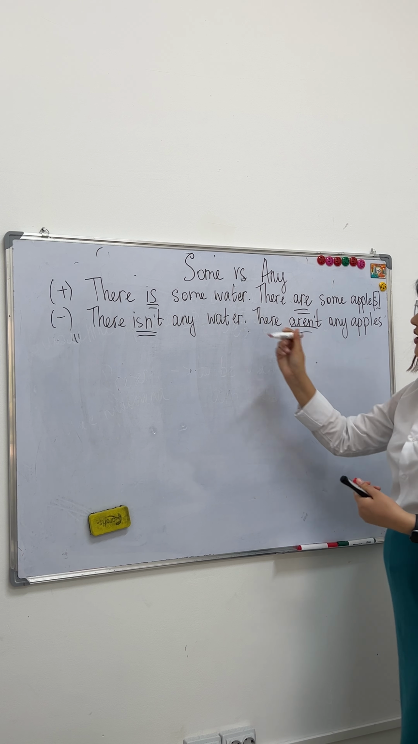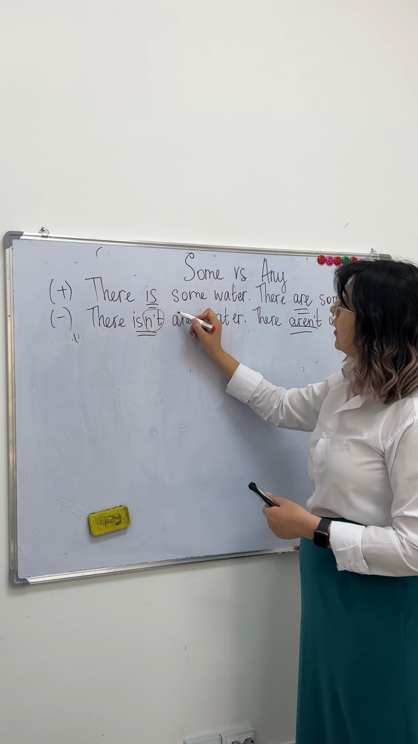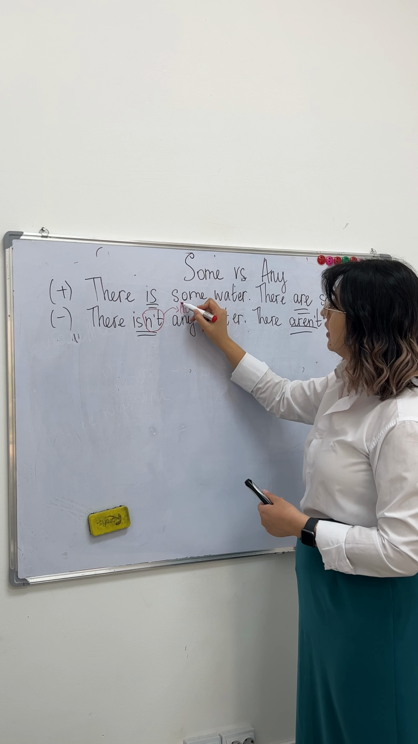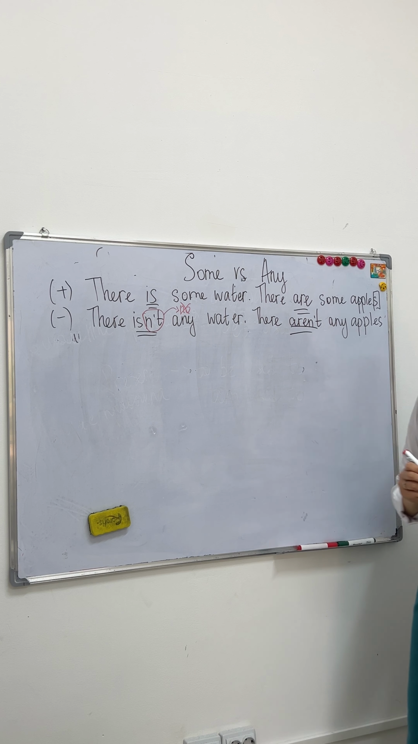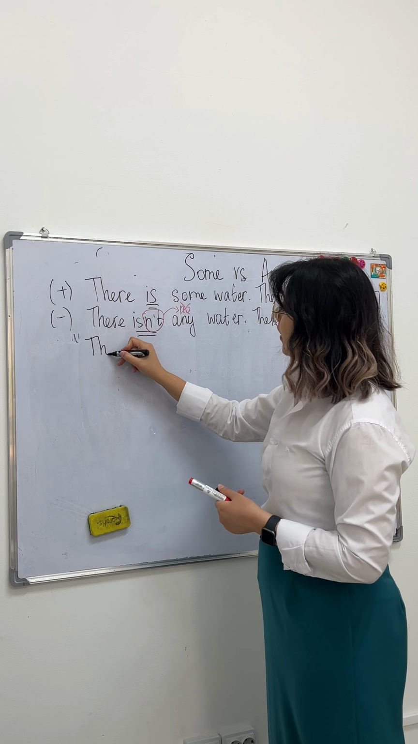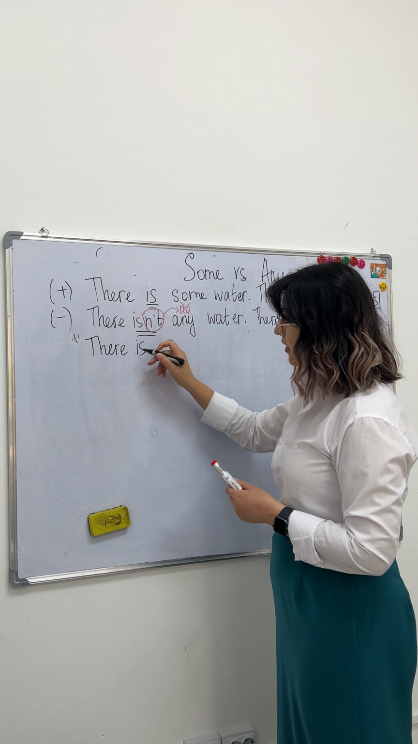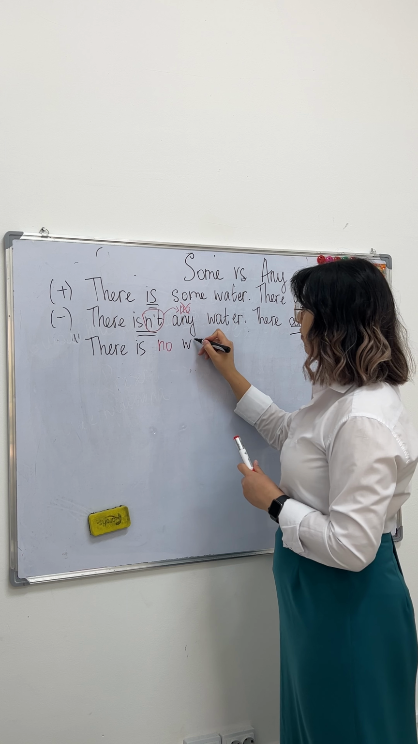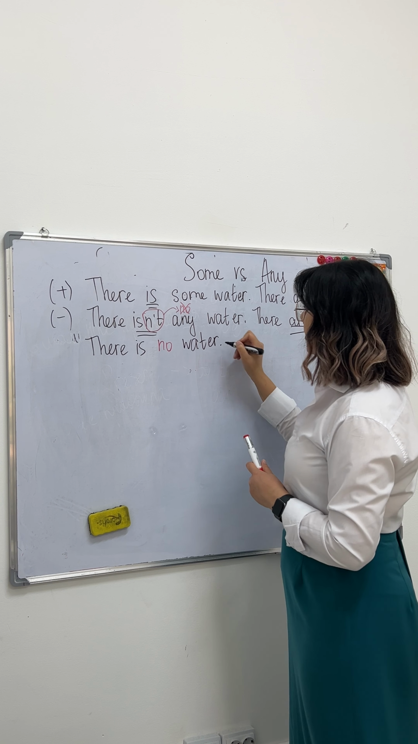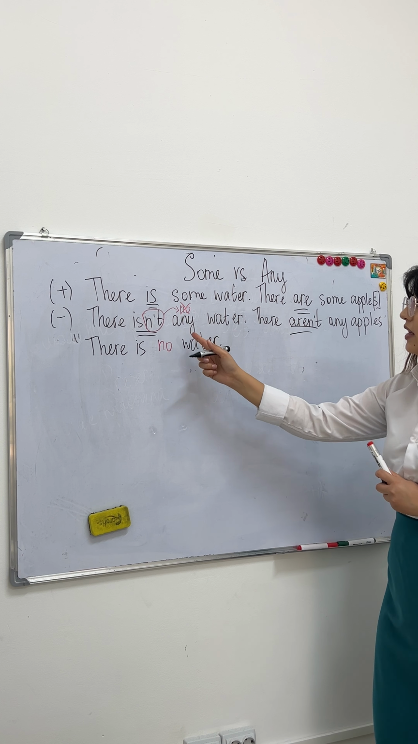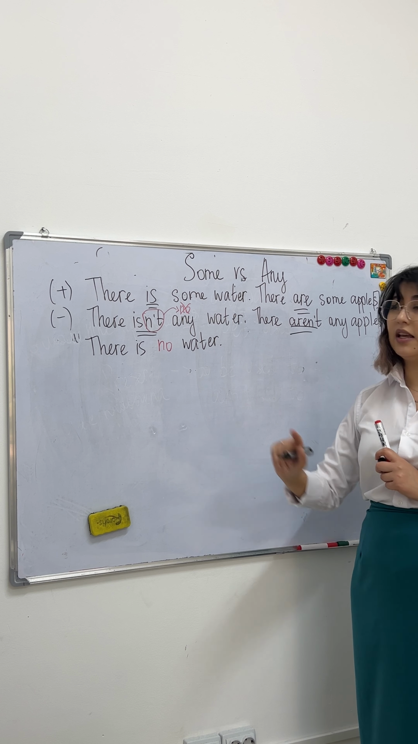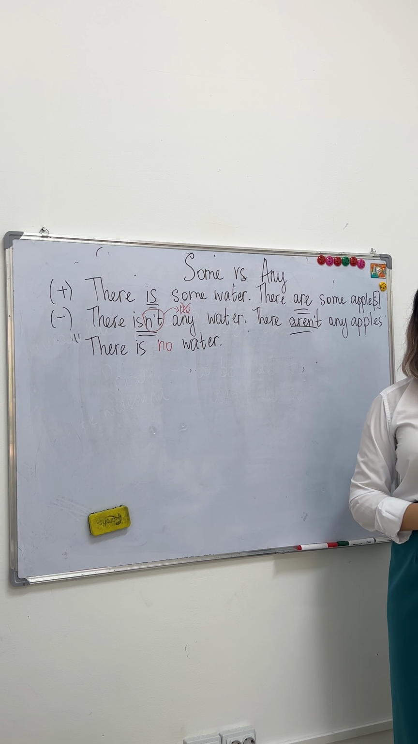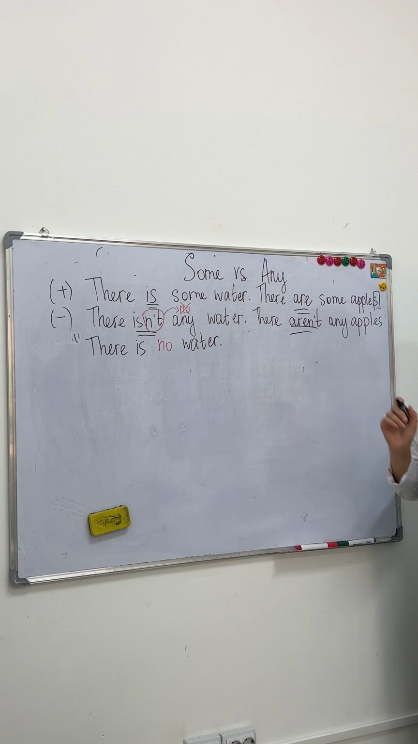That's why when we say not here, we cannot say no water. It's impossible because we cannot have double negative. But if you want to say no, you should say something like this. There is, and then you can say no water. Sentences are absolutely synonyms. You can say there isn't any water, or you can say there is no water. Okay? Easy?